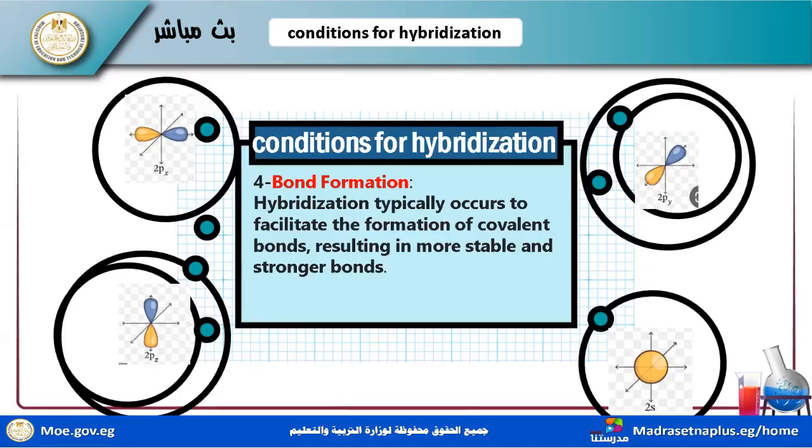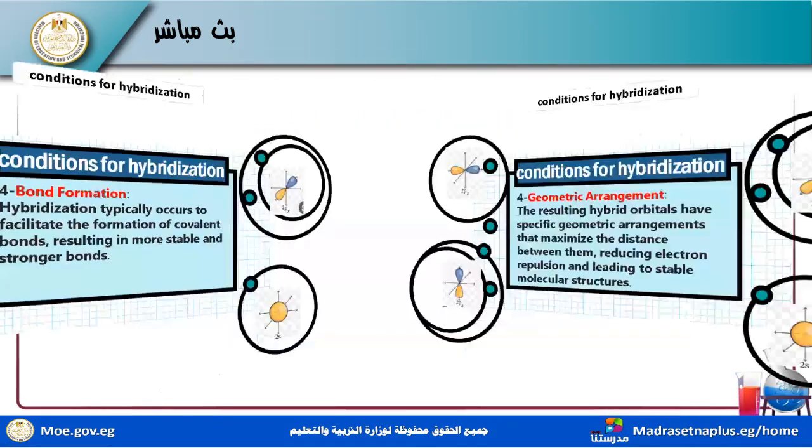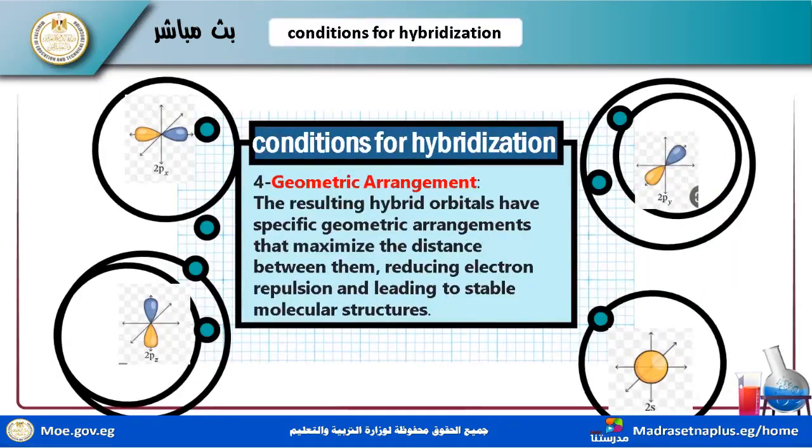Number four, bond formation. Hybridization typically occurs in these atoms to facilitate the formation of covalent bonds, resulting in more stable and stronger bonds. This overlapping between sp3 and s, or sp3 and other pure orbitals of the other atoms, with the central atom carbon, forms covalent bonds. It is stronger than the others because, as I told you before, of the prominence for overlapping.